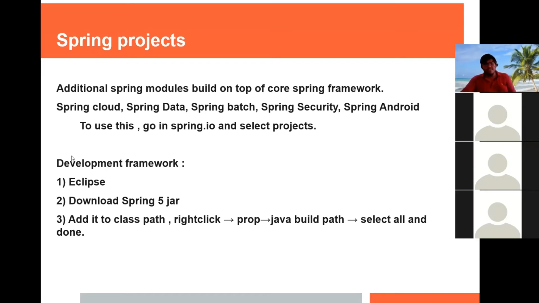So for this course, for now, we need Eclipse. We have to download the Spring 5 jars. And then the third step is we have to add them to the class path. Okay, when we create a project, we have to add all the jars to the class path of that project. So why add jars to the class path? Can anyone explain?